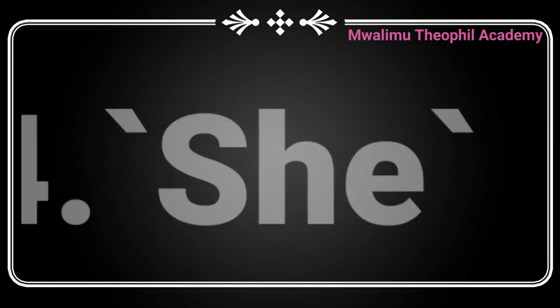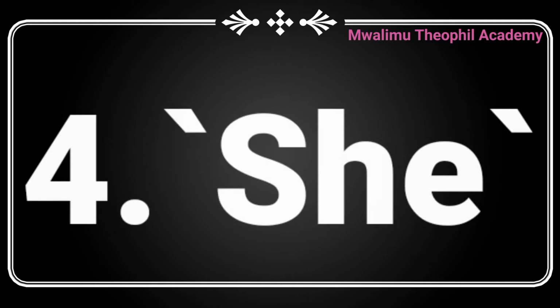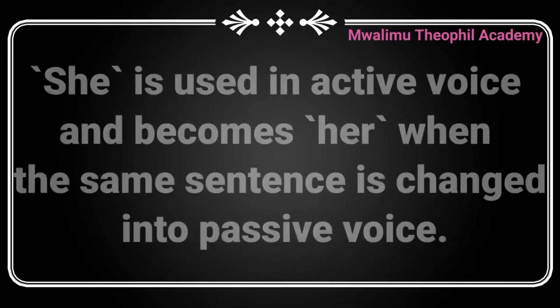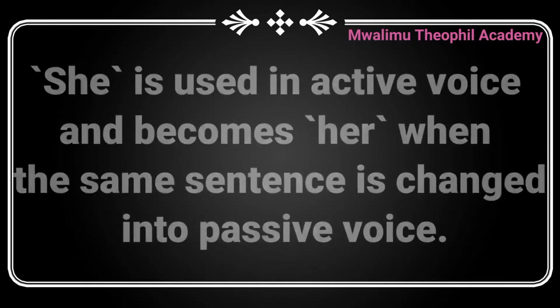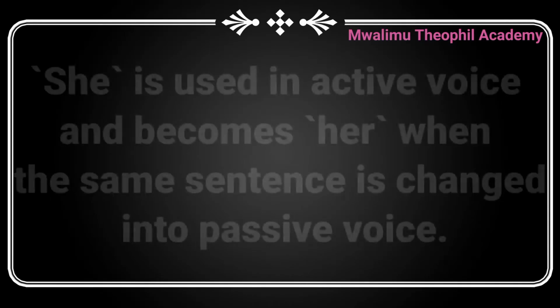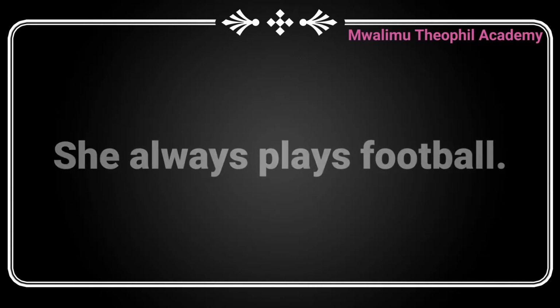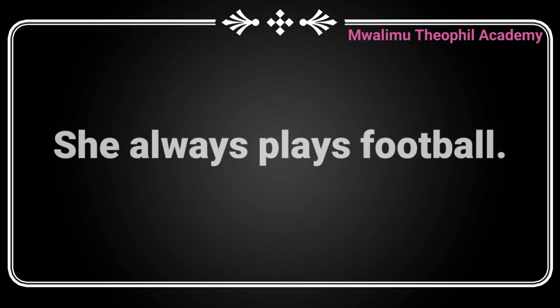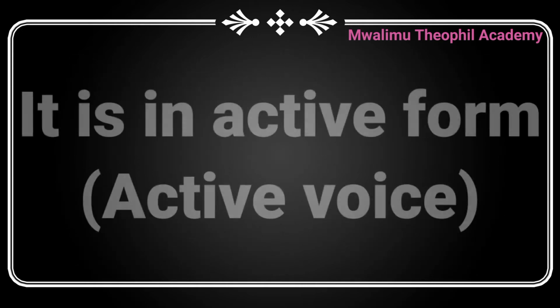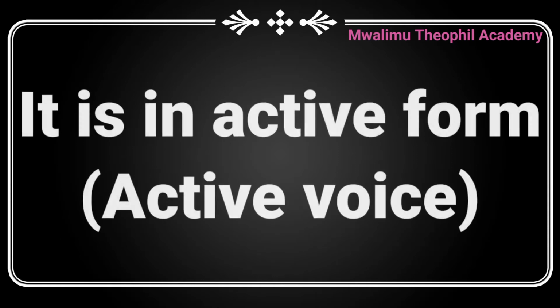Now, let us see the pronoun she. When she is used in sentences in active voice, its passive form becomes her. For example, she always plays football. This sentence is in active voice.